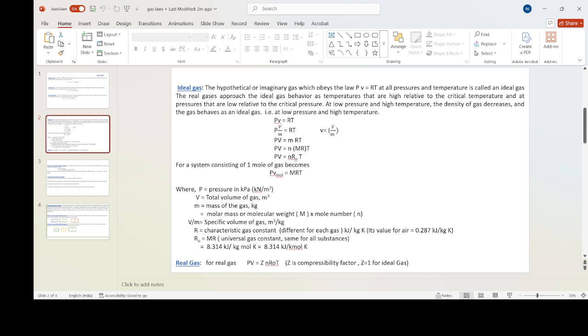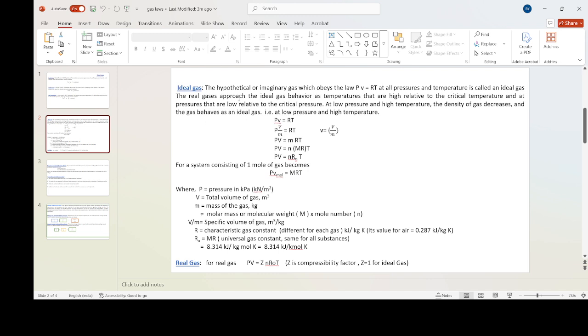Ideal gas. The above laws are used to derive the following relation. The hypothetical or imaginary gas which obeys the law PV is equal to RT, which is derived from Boyle's law, Charles law, and Gay-Lussac law, at all pressure and temperature is called an ideal gas.